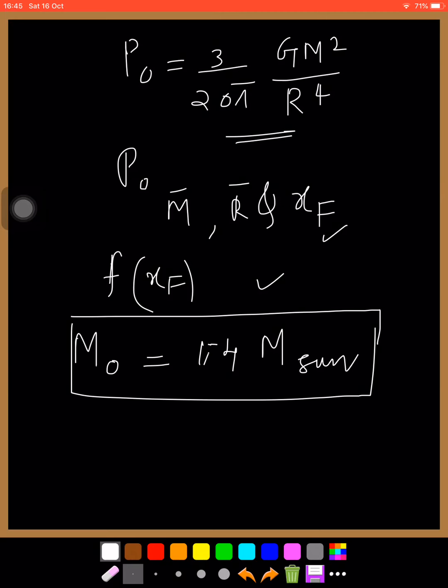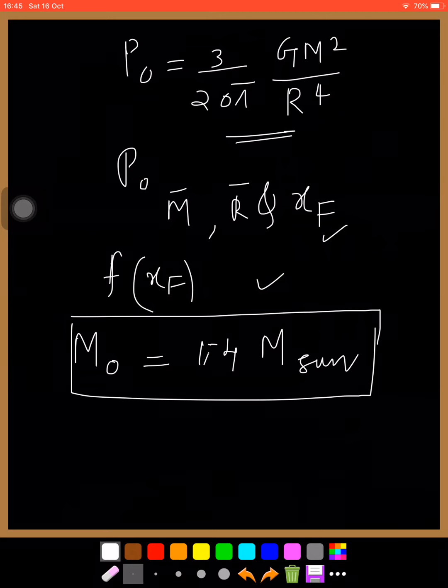And this is the application of Pauli's exclusion principle in the context of these stars using Fermi-Dirac gas, particularly the highly degenerate Fermi-Dirac gas.